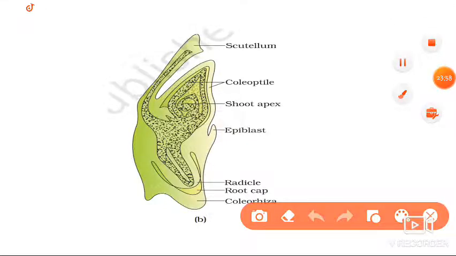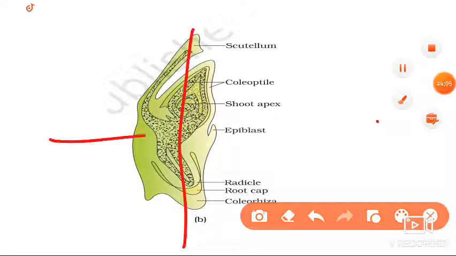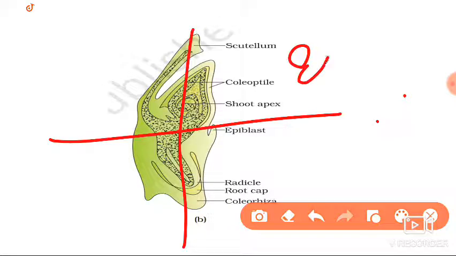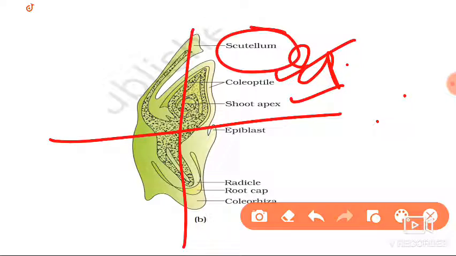There is a presence of the embryonal axis. Above the embryonal axis, in the upper region, there is the epicotyl, and in the epicotyl region it contains the shoot apex, which we call a plumule, and this plumule is covered by the coleoptile. A hollow layer we can see here, that is the coleoptile. And on one side of the embryonal axis there is a single cotyledon, that we call the scutellum.